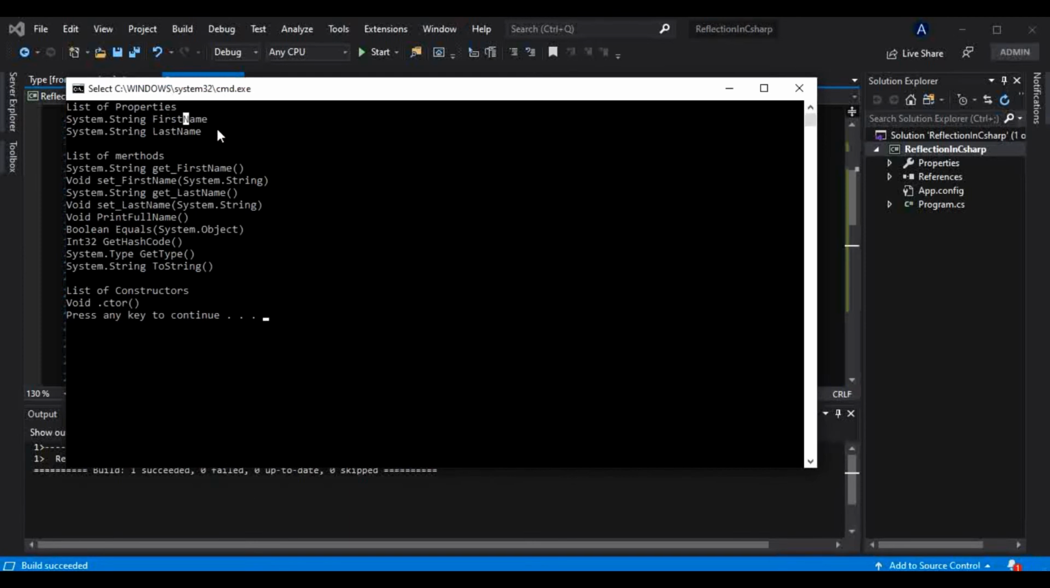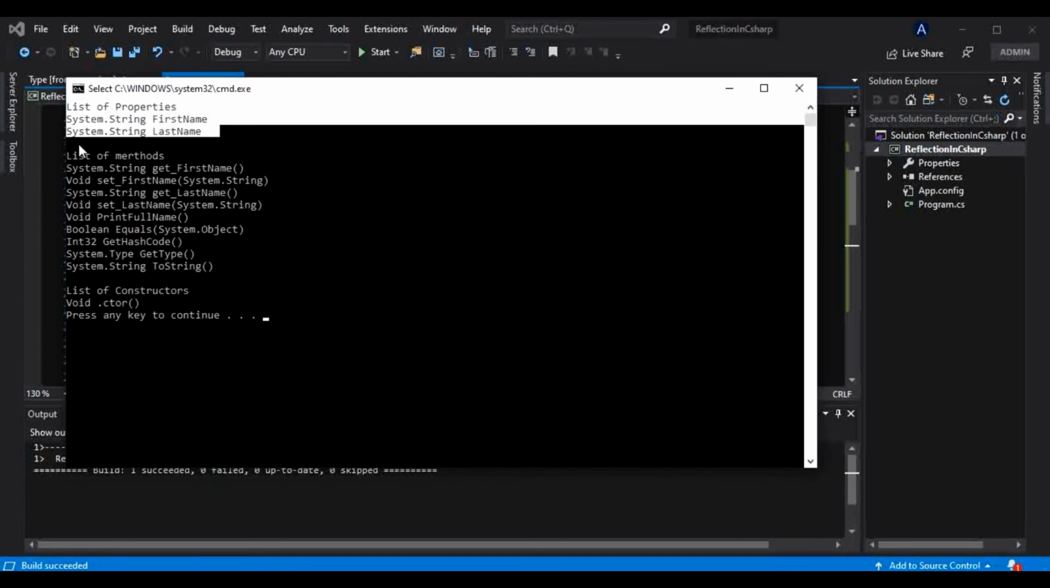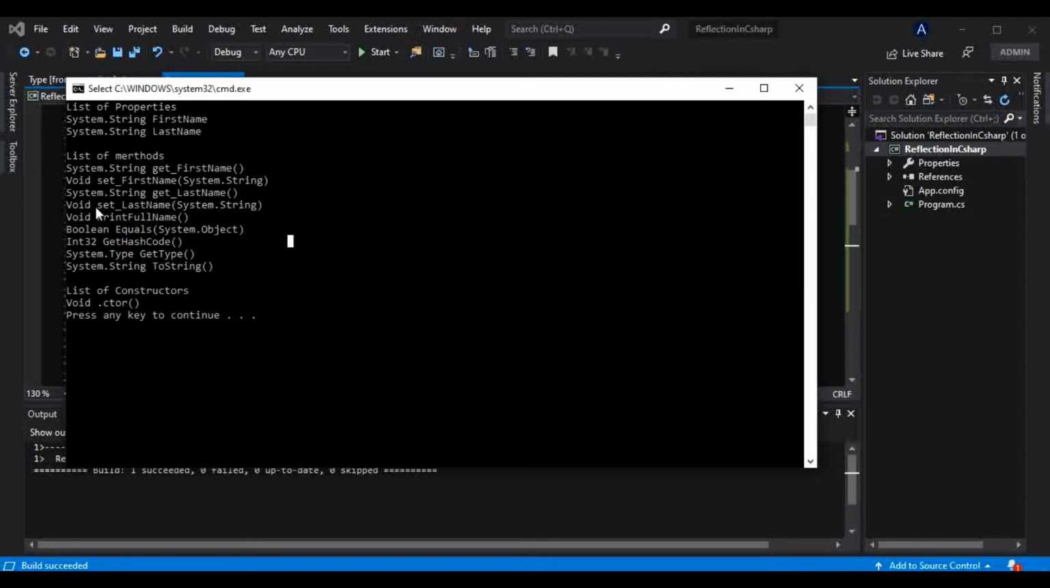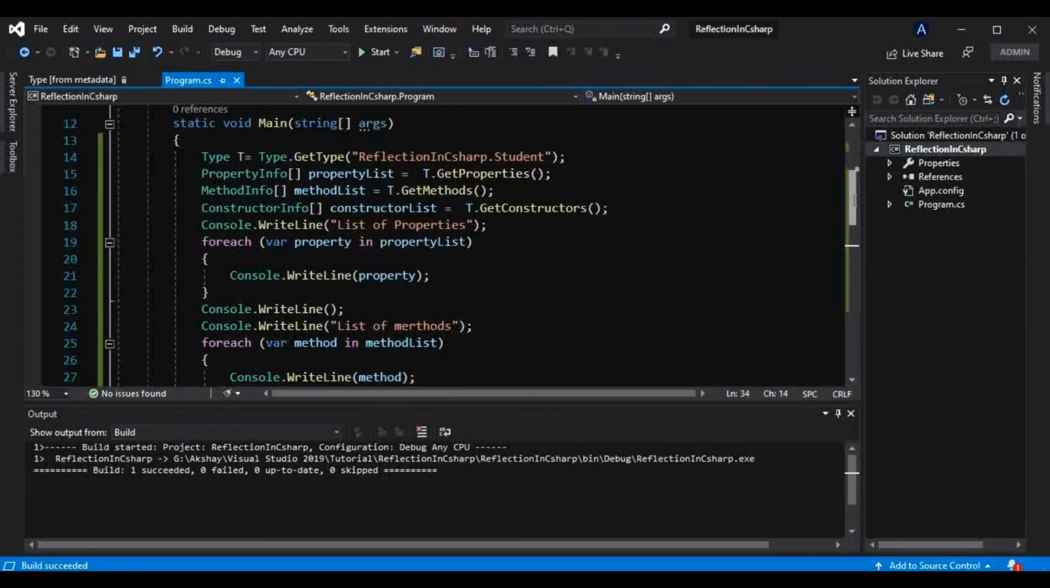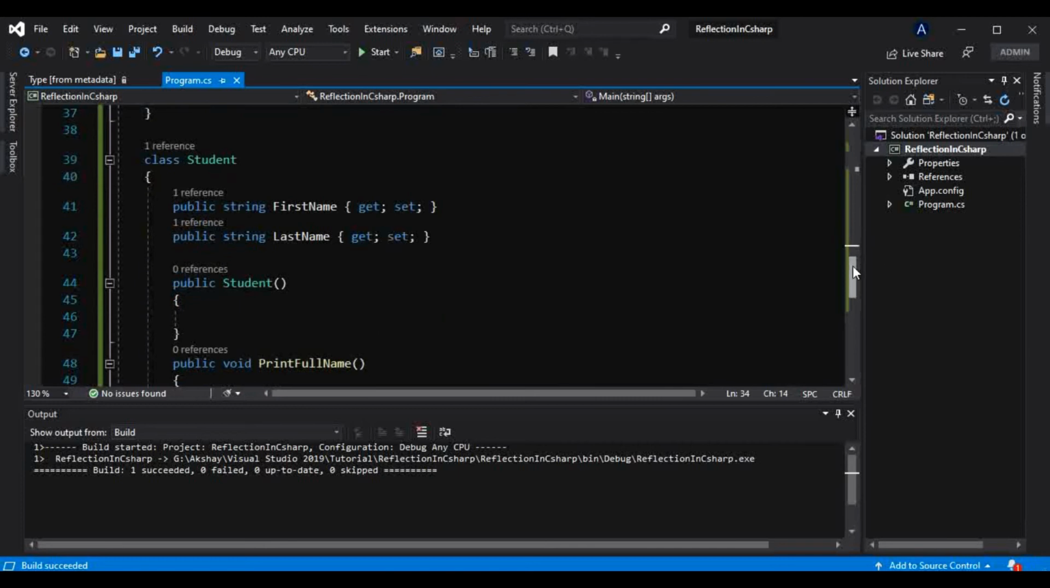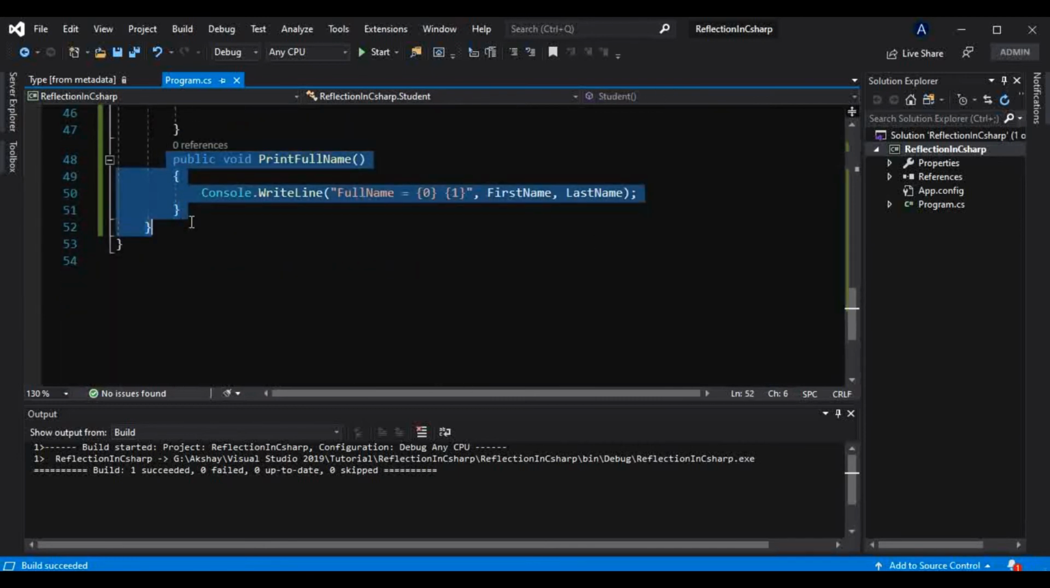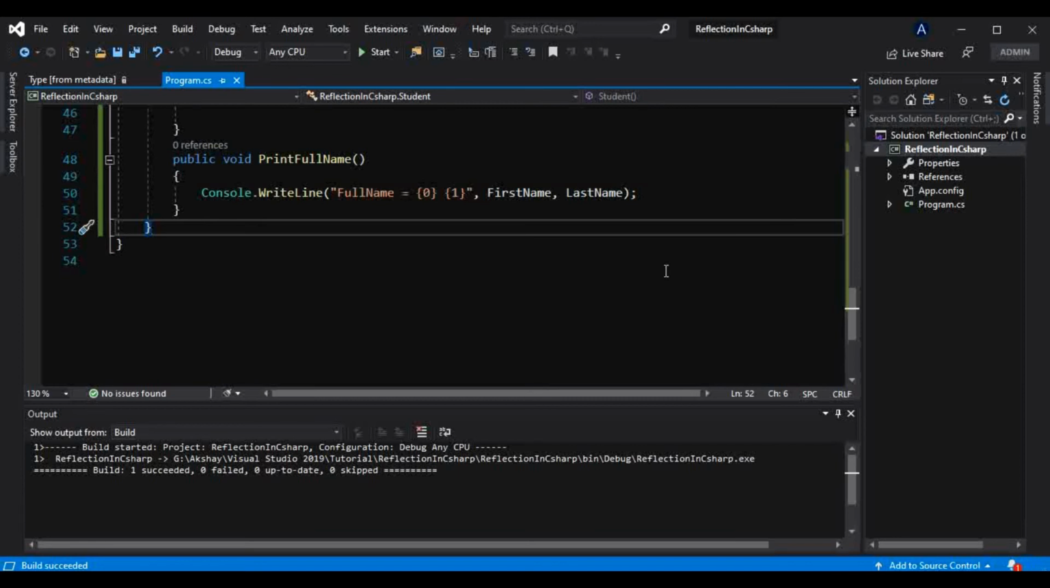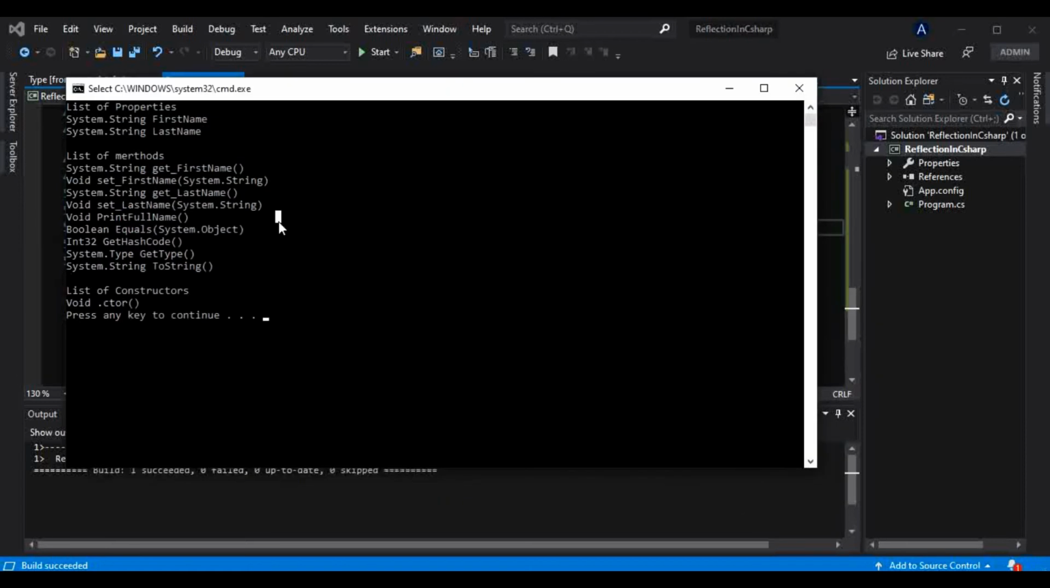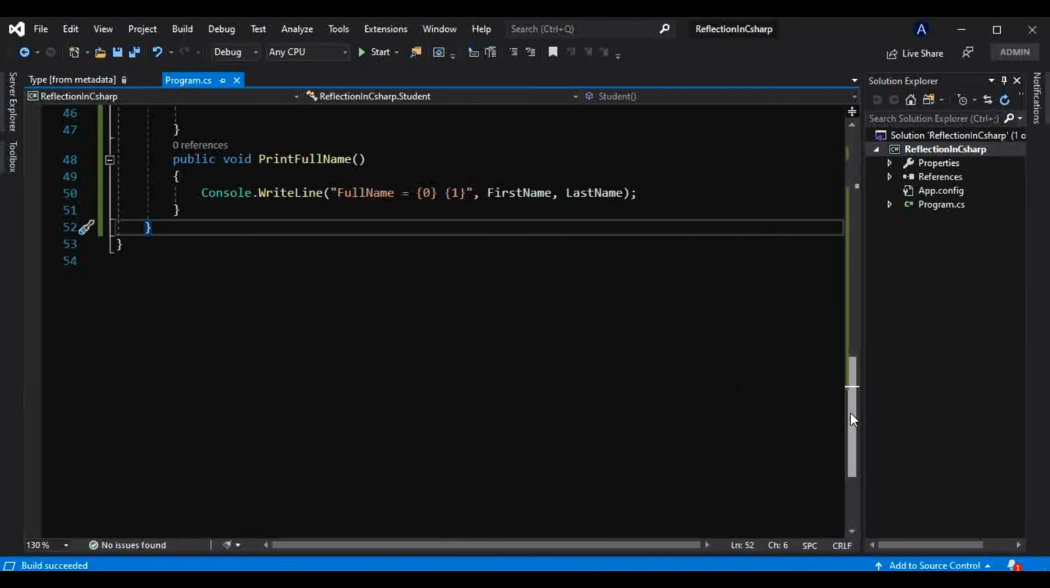So these are the list of properties present inside that class, and these are the list of methods. Now you might be wondering, we have not provided methods like Equals, GetHashCode, GetType or ToString in this class. We have only provided this PrintFullName method. But as we have already learned, every type implicitly and indirectly inherits from the System.Object class in C#, and that class provides these methods to every type present in C#. That is GetType, ToString, Equals, and let me show you that class.